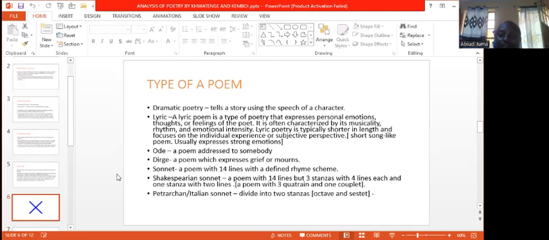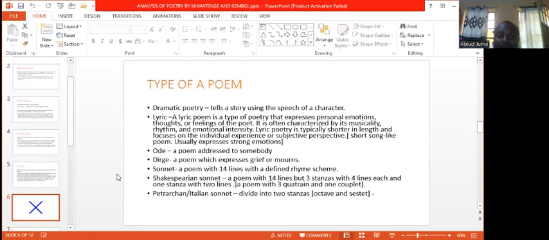A sonnet is a poem with 14 lines with a defined rhyme scheme. So when you find a poem with 14 lines with a defined rhyme scheme, that qualifies to be called a sonnet. And you also have a Shakespearean sonnet. A Shakespearean sonnet is a poem with 14 lines, but 3 stanzas with 4 lines each, and one stanza with 2 lines. So what does that mean?